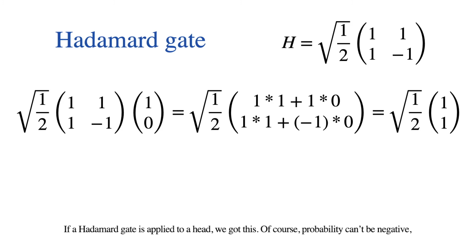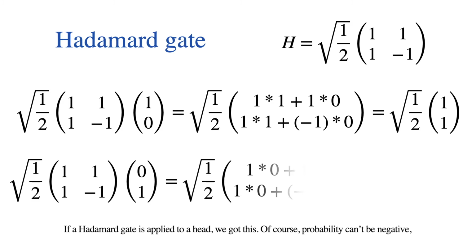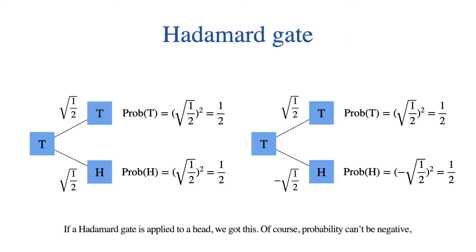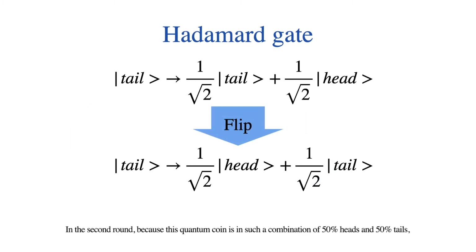If a Hadamard gate is applied to a head, we get this. Of course, probability can't be negative. These numbers are amplitudes, not probabilities. The probabilities are the square of the amplitudes. In the second round, because the quantum coin is in such a combination of 50% heads and 50% tails, it remains in this superposition whether you flip it or not.